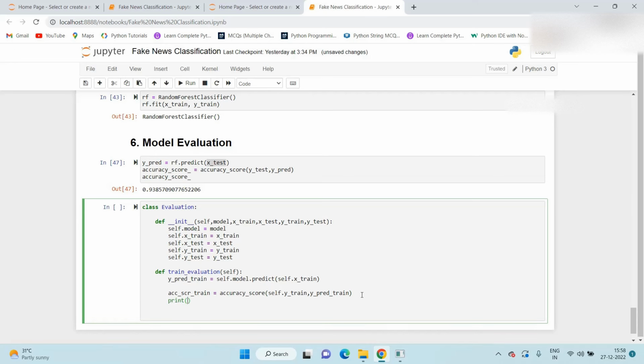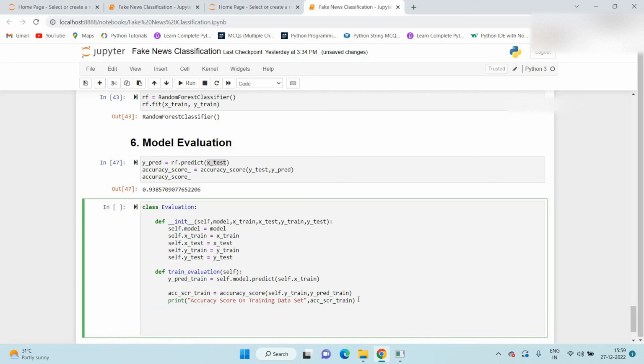Now here, accuracy score on training dataset, and we pass this result here. Now we check the same for the confusion matrix as well as for the classification report. The confusion matrix on training dataset.